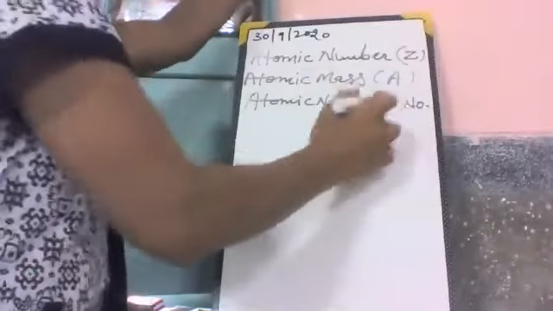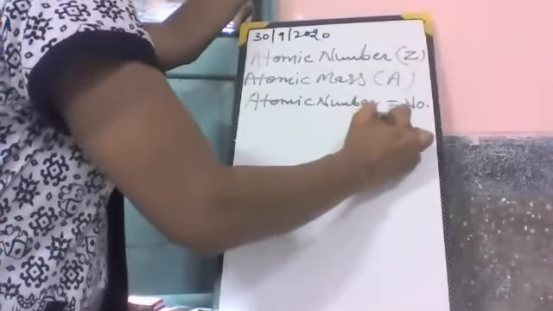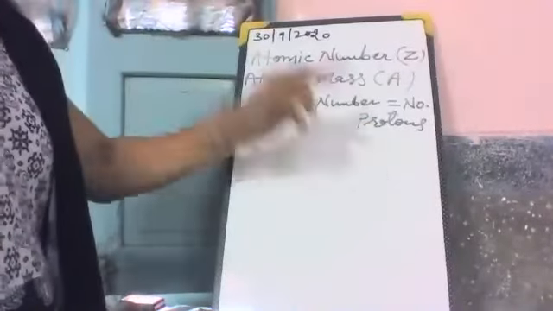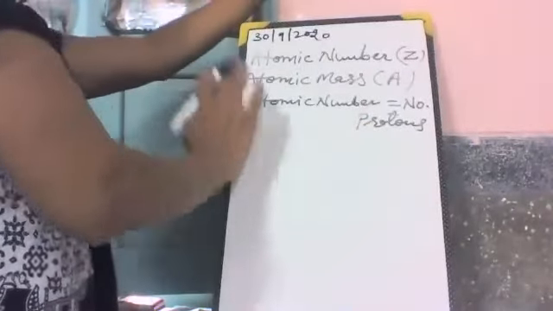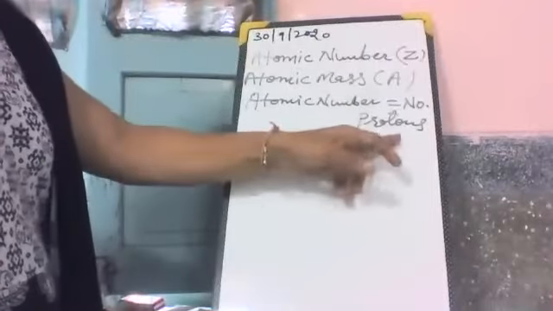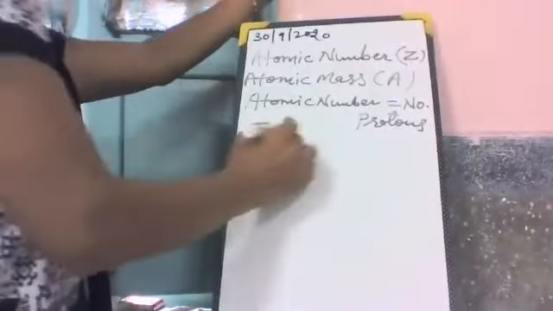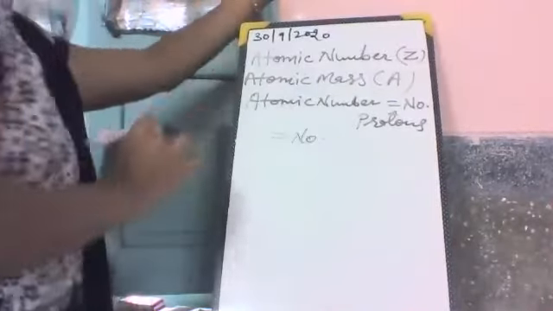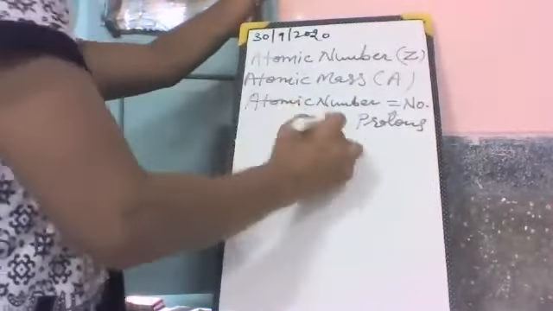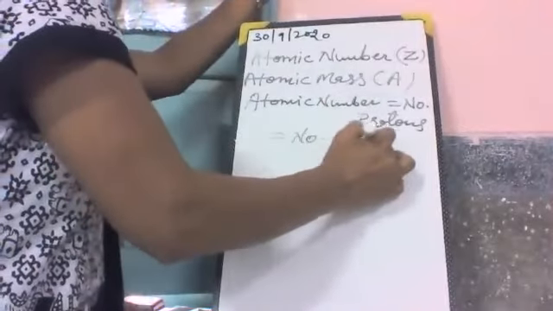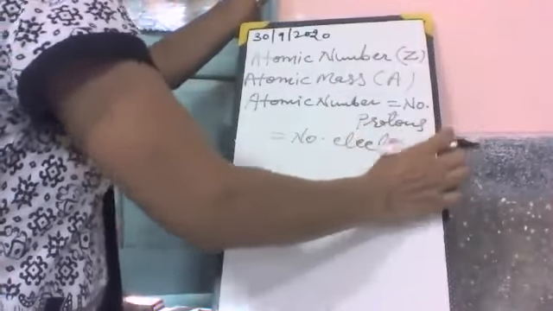It means the number of protons, because the positively charged particle is the proton. Atomic number is equal to the number of protons, and this number of protons is equal to the number of negatively charged particles also. So the atomic number, number of protons and number of electrons are equal.